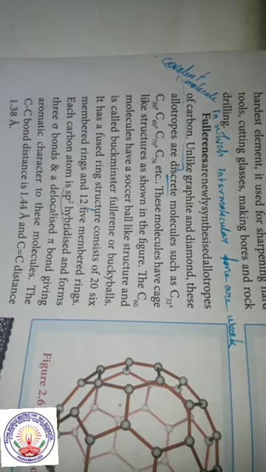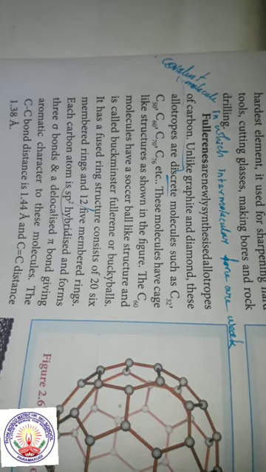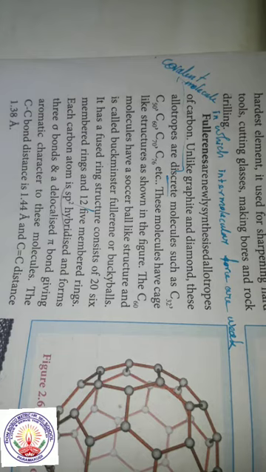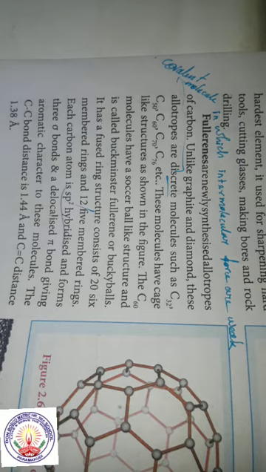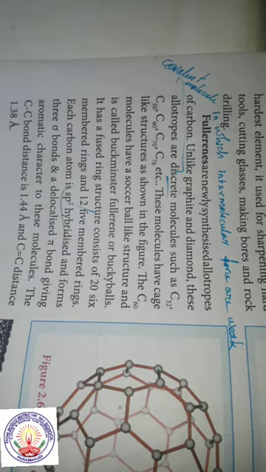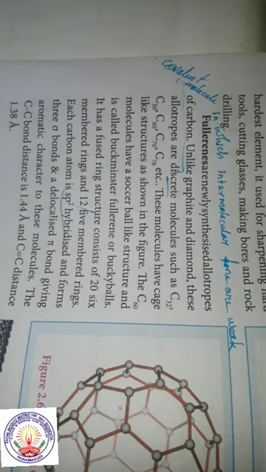This has a fused ring structure. There are 20 six-membered rings and 12 five-membered rings. This is sp2 hybridized. These have 3 sigma bonds and 1 delocalized pi bond. Look at the bond length. The C single bond C distance is 1.44 angstrom and the C double bond C distance is 1.38 angstrom.